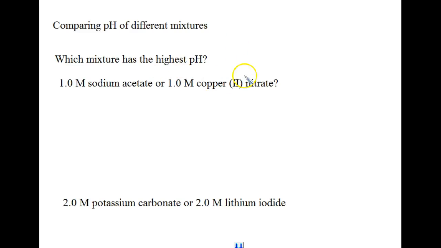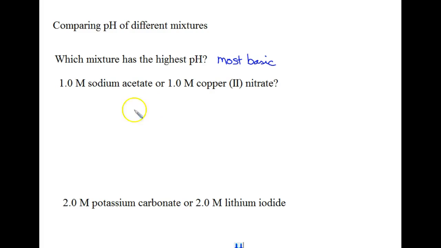Welcome AP Chem students. In this next video we're going to be looking at comparing pHs of different mixtures, and so we're going to do one set of questions where we're looking for the mixture with the highest pH and then one for the mixture with the lowest pH. First we're doing the highest pH, so when you see that you need to remember we're looking for the one that is most basic.